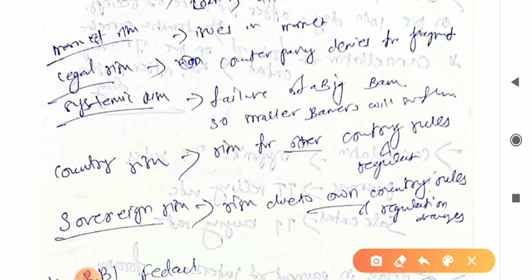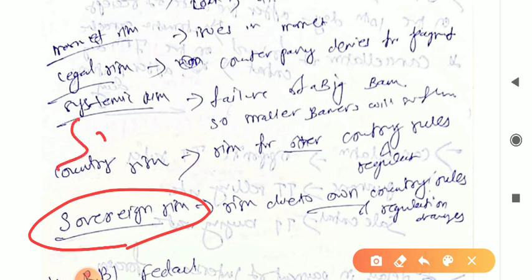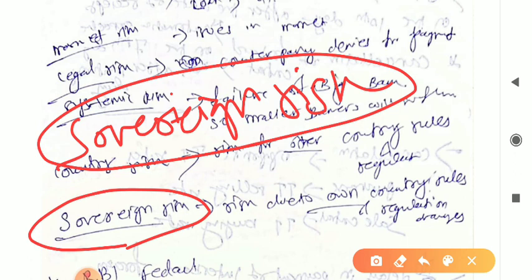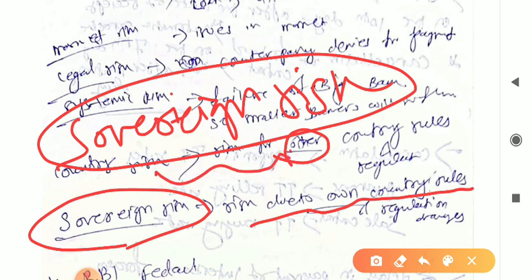right? So the next one is sovereign risk. What is sovereign risk? You can just have a basic idea so that you can easily get clarity in Module B. Sovereign risk is risk due to own country rules. Country risk means other country rules.